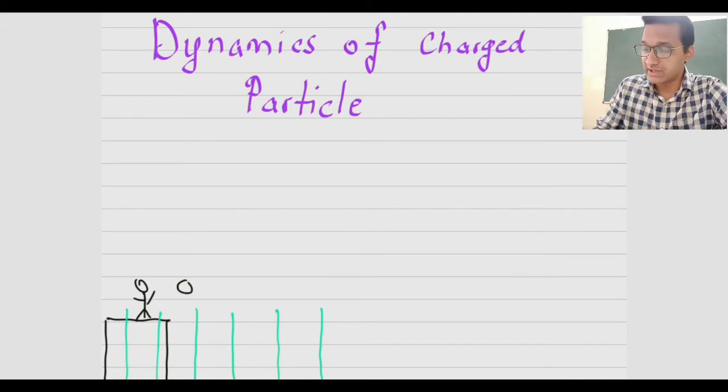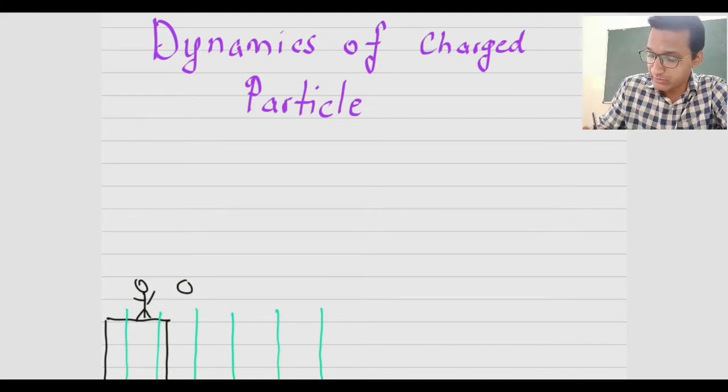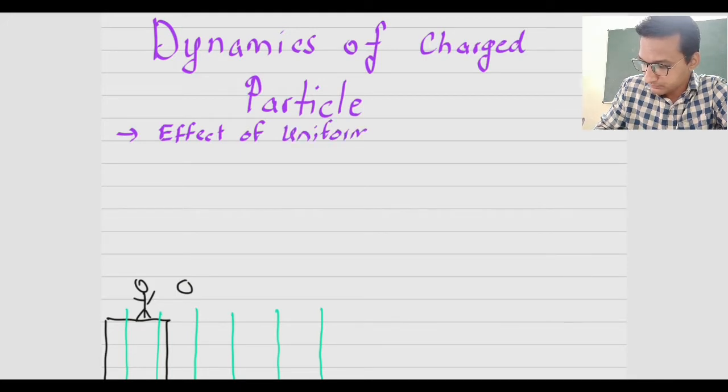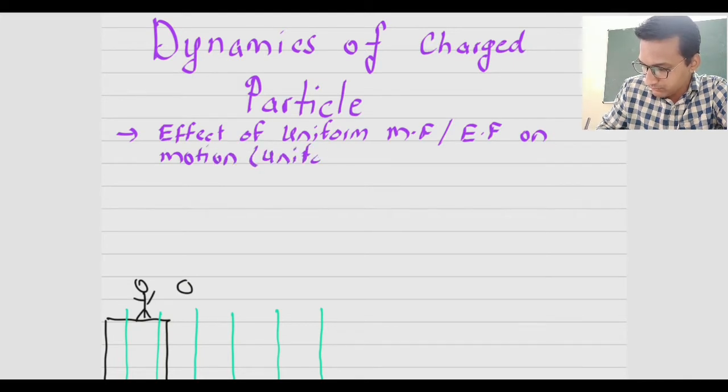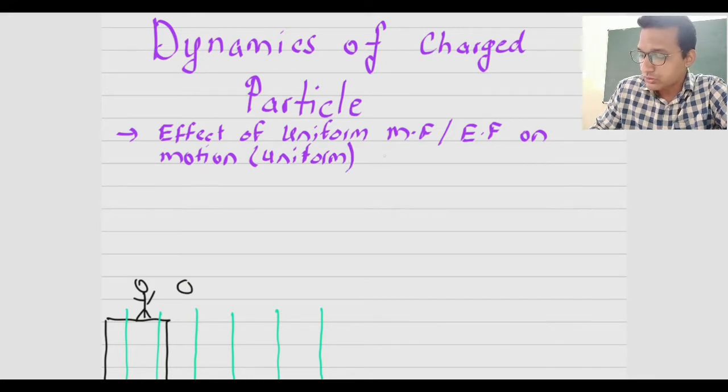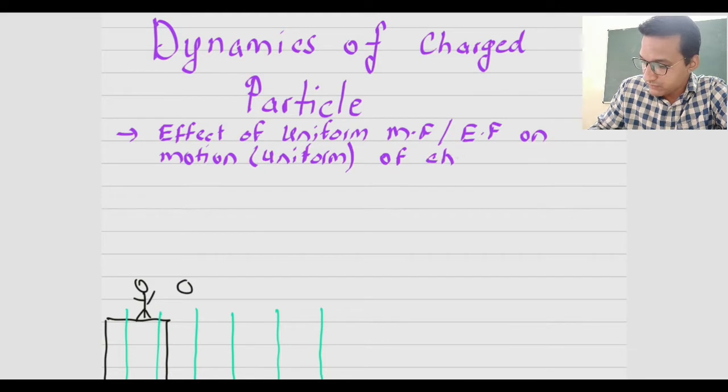So, what does dynamics of charged particle mean? It means what is the effect of uniform magnetic field or electric field on motion, that is also uniform motion of charged particle.